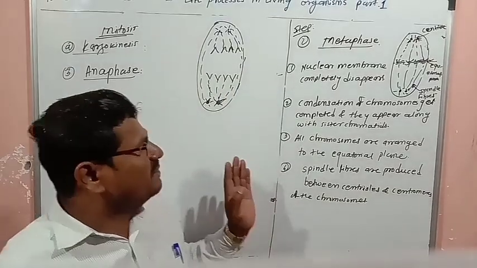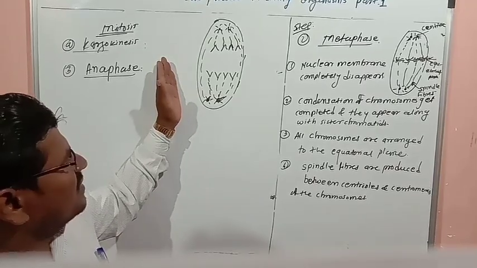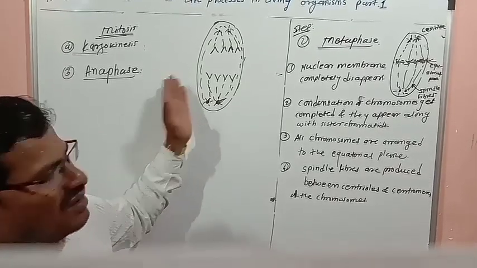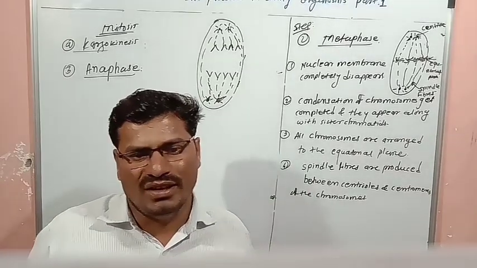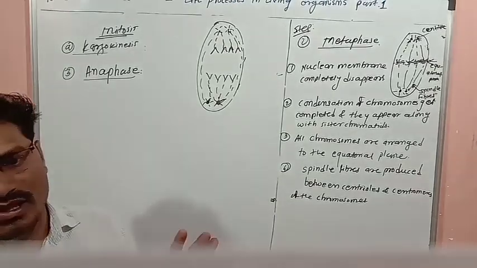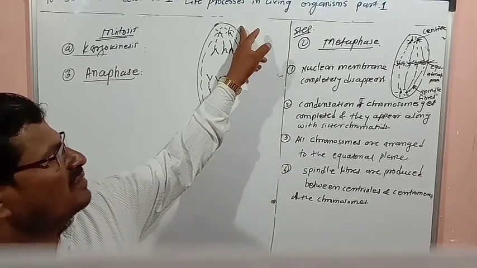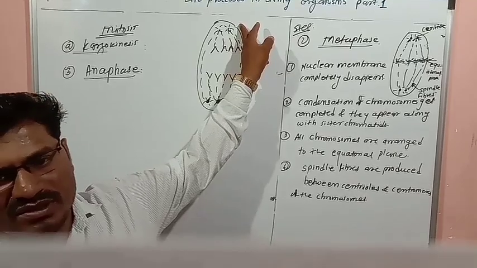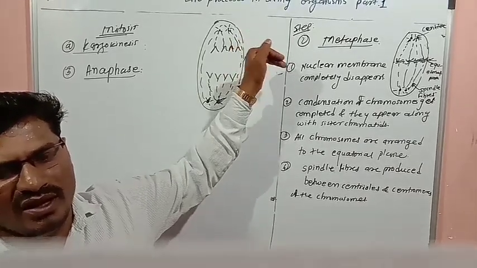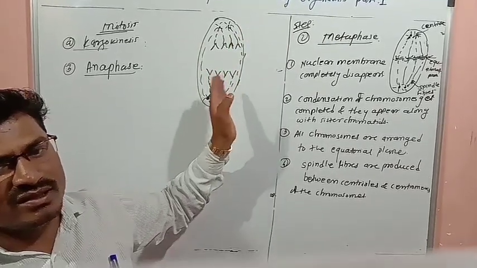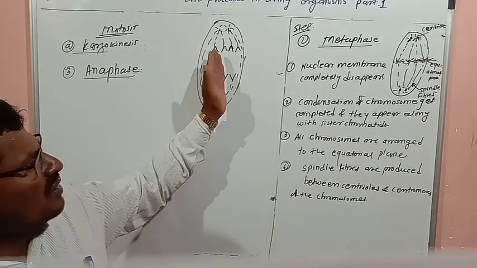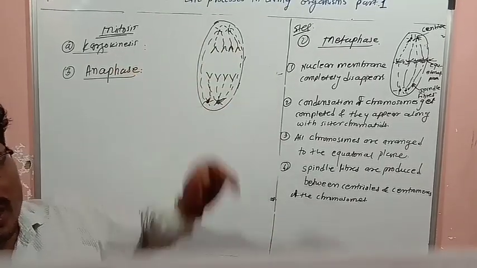In this step, the third phase of mitosis, the anaphase, we will see what changes take place. First, we are going to give names to the chromosomes, and next, we will see how these are moving apart.